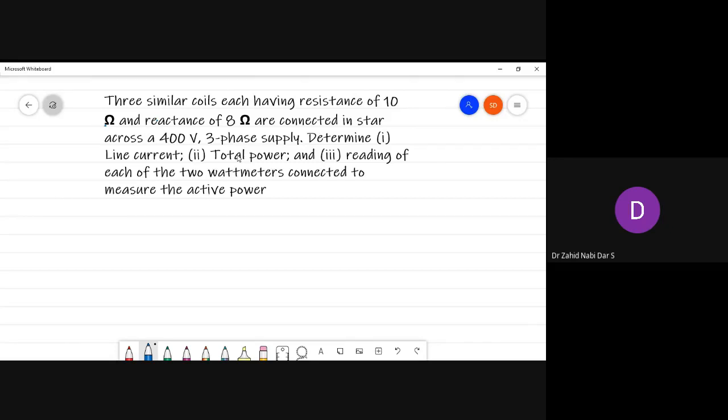Determine the line current, total power, and the reading of each of the two wattmeters connected to measure active power.